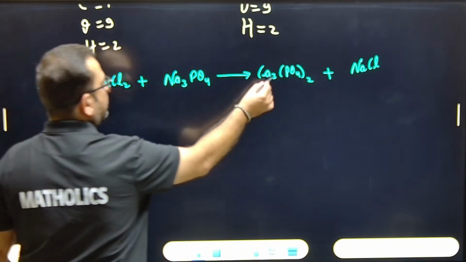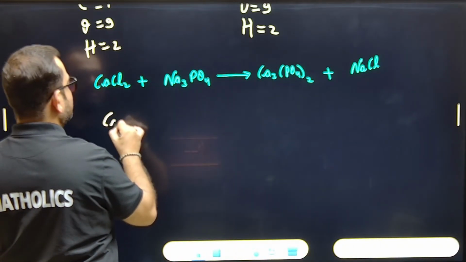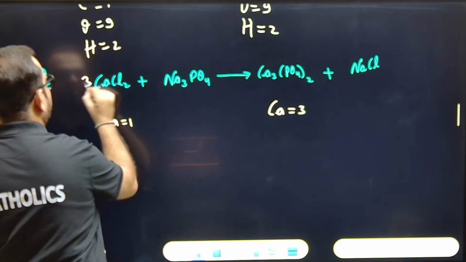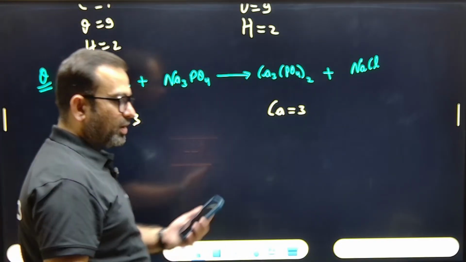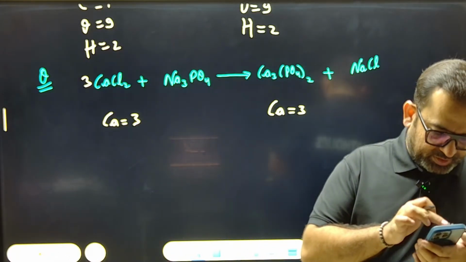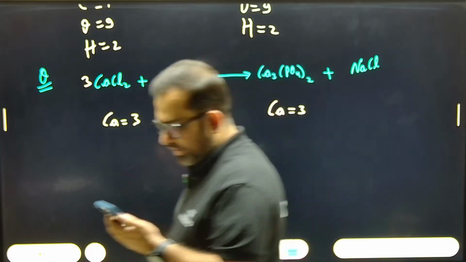Now the metal is calcium. Here calcium is 1, here calcium is 3, so multiply by 3. Here it will be 3. Say yes or no, got the point? I guess you must have got the point. So if it is done, see.